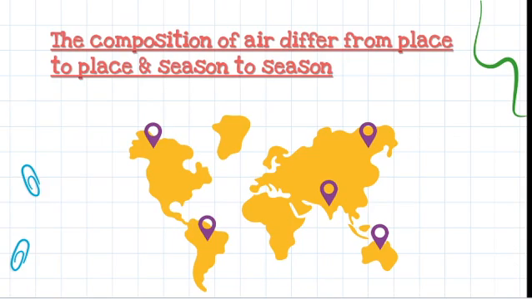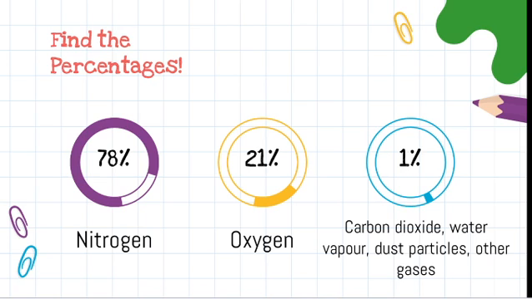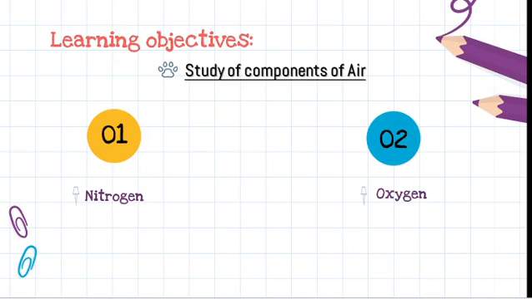The composition of air differs from place to place and season to season. It is not exactly the same. It differs from place to place and from season to season, but there will be only slight differences, not the maximum one. So we all know that nitrogen is at 78%, oxygen is at 21%, and the remaining things are all at 1%. Okay, now get into today's class.